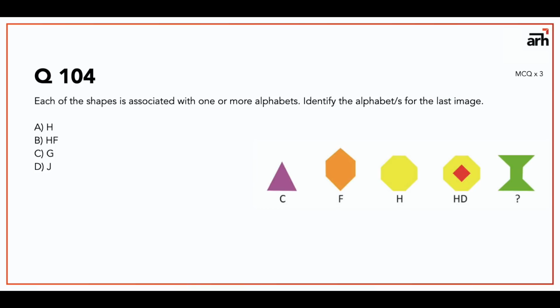Okay, this is a lovely question. See, each of the shapes is associated with one or more alphabets. Identify the alphabets for the last image. So we have triangle for C. So see, 3 sides, A, B, C. Then we have F, that is A, B, C, D, E, F, that is 6th, and we have hexagon. Then we have A, B, C, D, E, F, G, H. So 8th number and octagon.